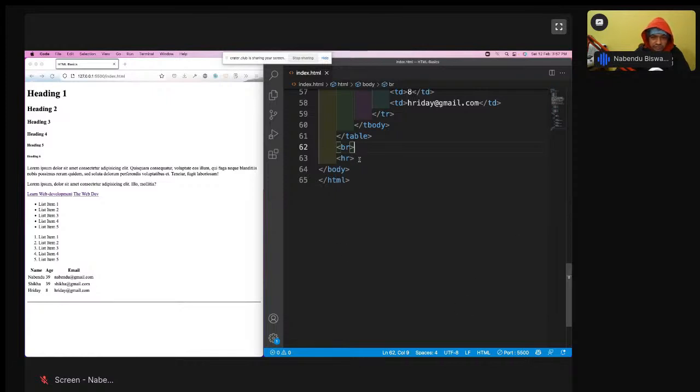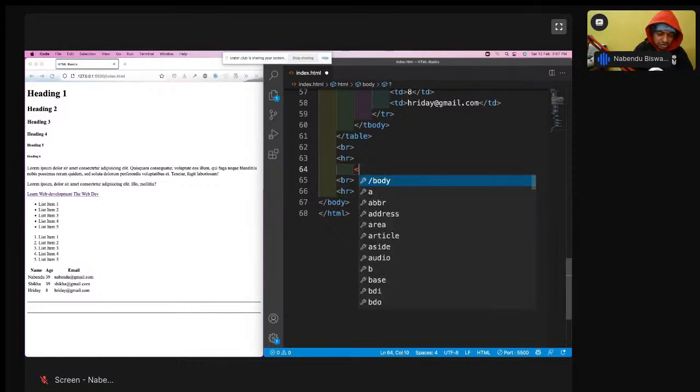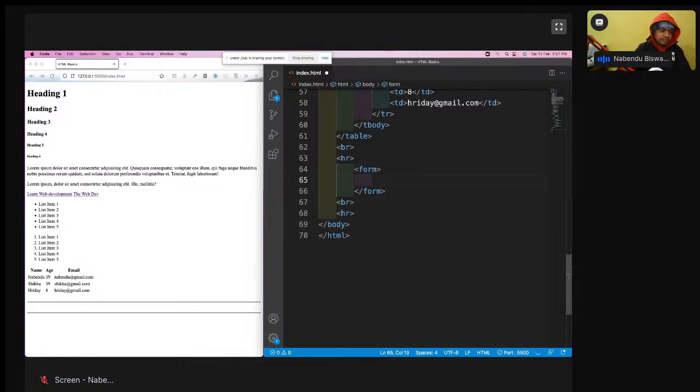So the form, which I'm going to create, will sit between an HR and a BR. Form is the most important tag which I'm going to teach now. Inside this we are going to create the form tag, and inside the form everything will be there. The form tag is about learning those different elements. In forms we have a lot of input tags, and input tags always come with a label.